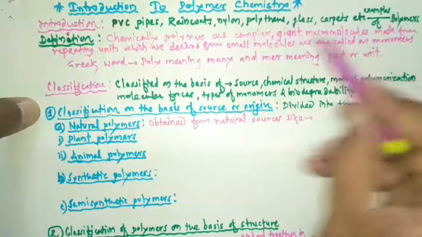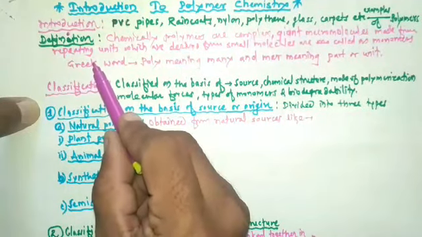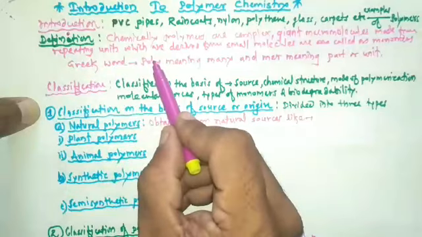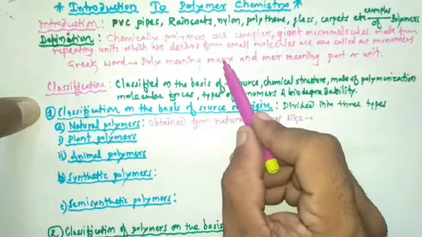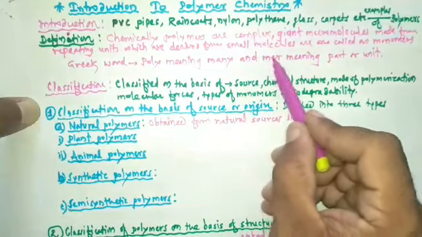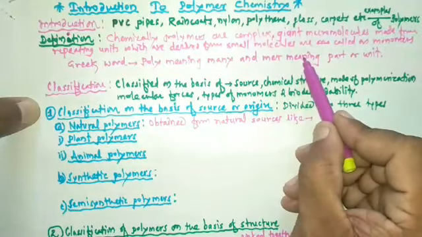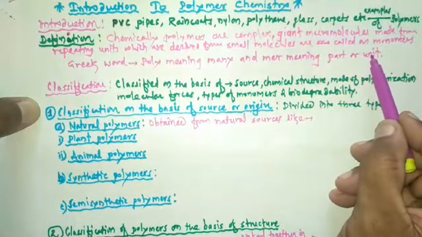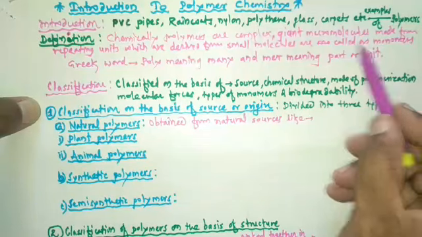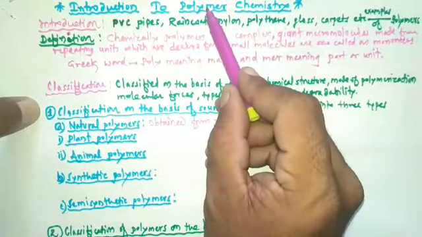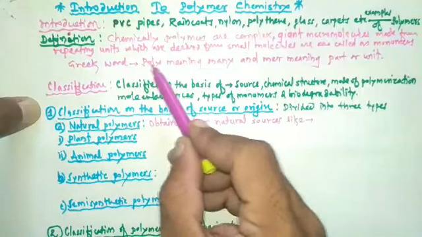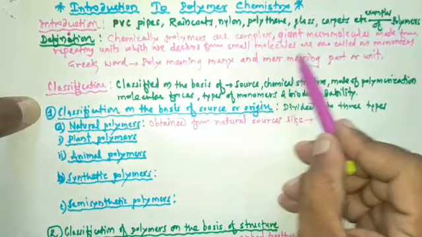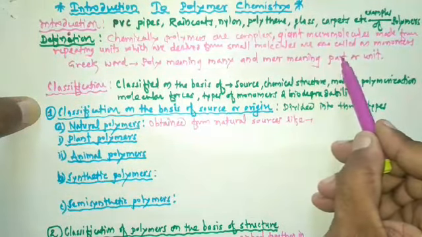The term polymer is derived from the Greek word poly. Poly means many, and mer means part or unit. In this way, the word polymer is derived. Remember that polymer is derived from the Greek word poly. Poly means many, and mer means unit or part.